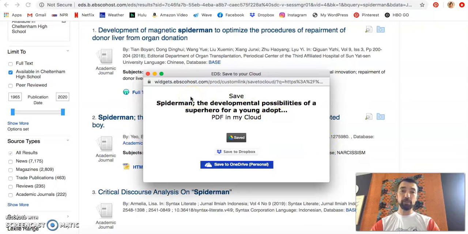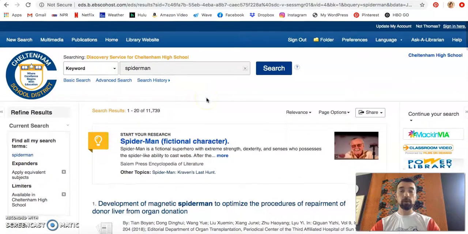This is great when I'm doing research. I can do all of my research and looking up at once, saving everything into Google Drive, so that when I need to refer back to it when I'm creating my works cited page, or if I need to remember exactly how it was phrased, I'm able to go back into my Drive instead of having to come back in to do all these searches over and over and over again. Okay, so that's using Panther Search in a very basic way to look through stuff.